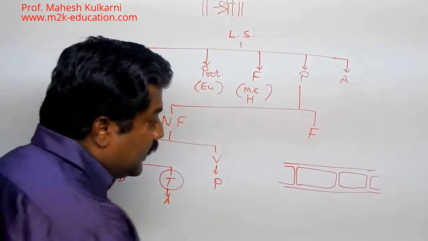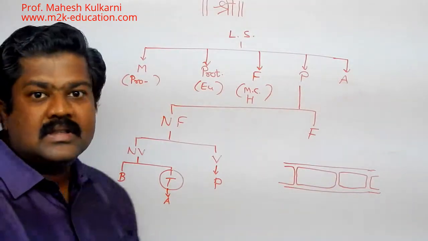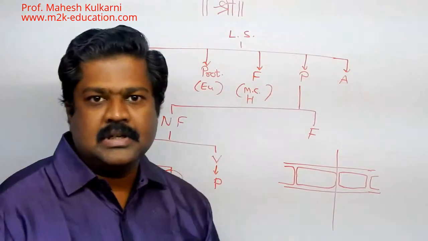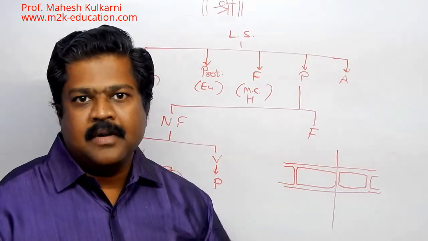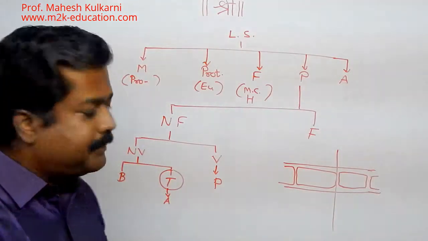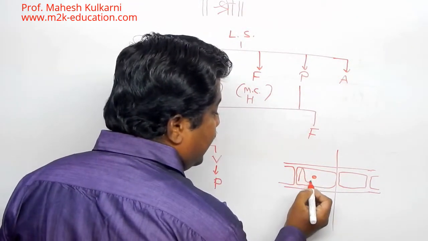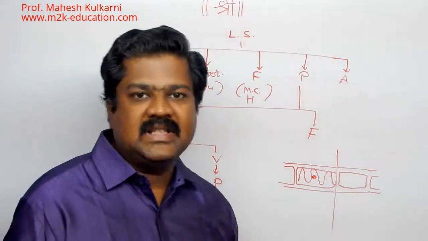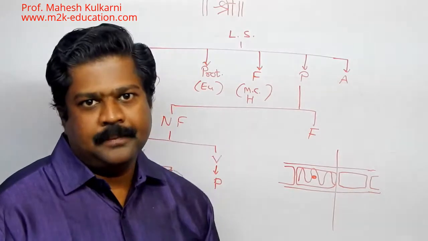But thing is that every cell is separate unit. Suppose I am rupturing this at this junction, then also plants are there to survive. They start growing from both the ends. This is characteristic of these plants, where we are getting nucleus as well as we are getting a spiral chlorophyll, chloroplast inside it. As a result, this is autotrophic in nature.